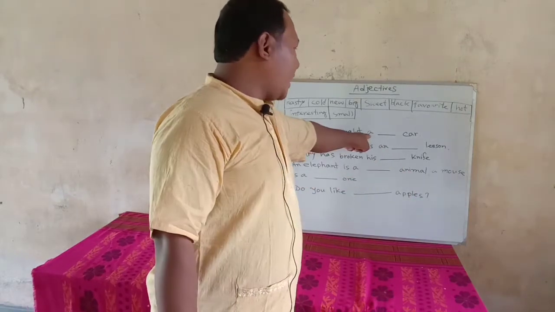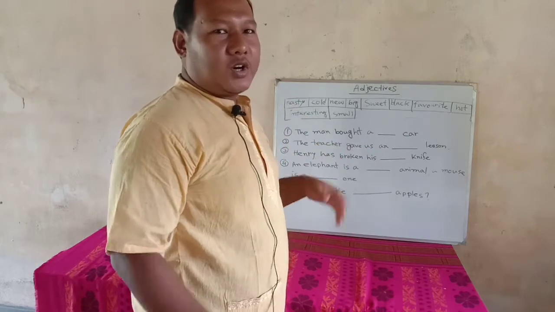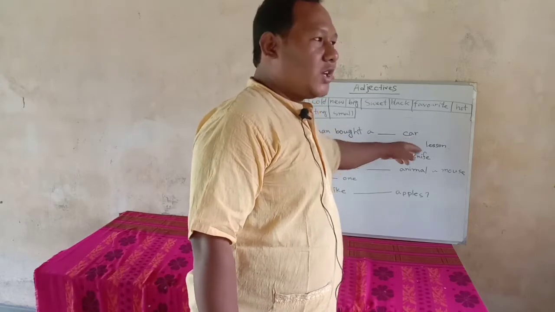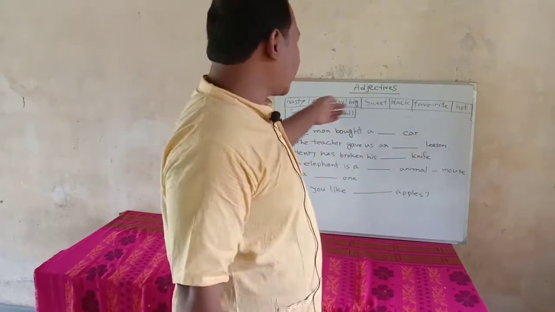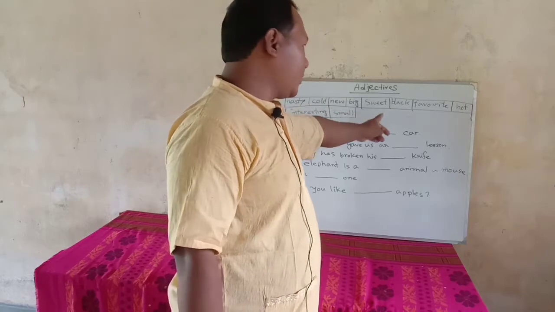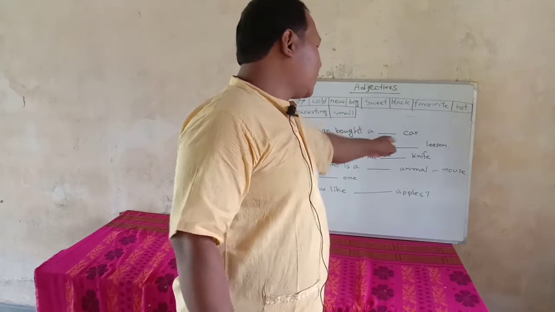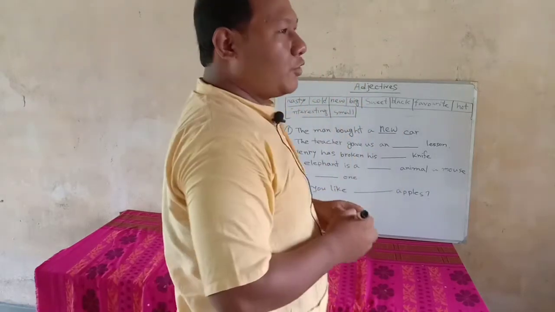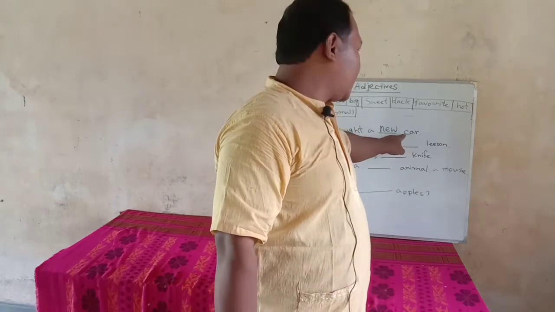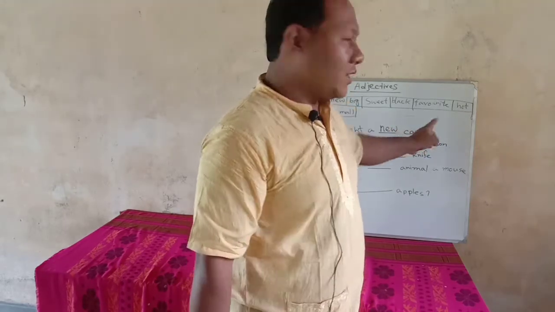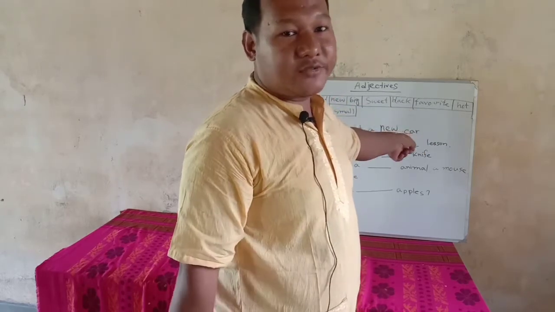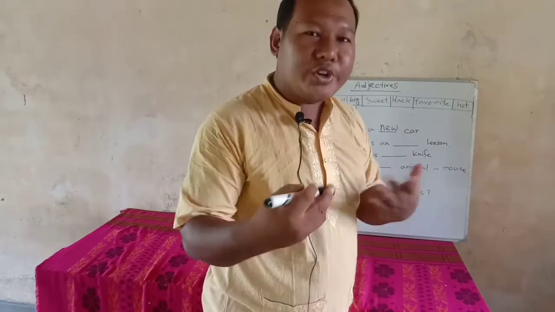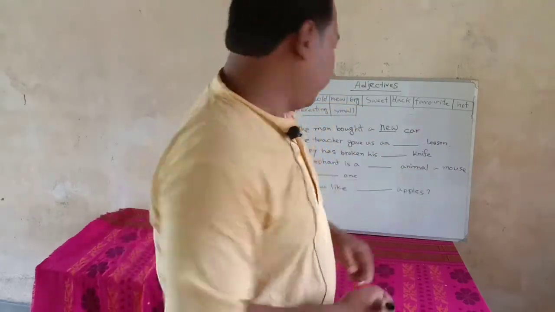The man bought a dash car. What kind of car has the man bought? This car is a noun. So what kind of car is that? Let us find a word from here. Here, new. So we can put here a new car. So we are getting more information about this noun, car. What kind of car is this? This is a new car. What kind of car has the man bought? A new car. So we are getting more information about this car.